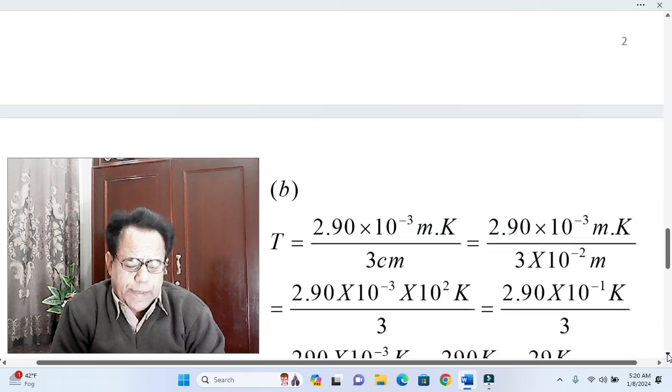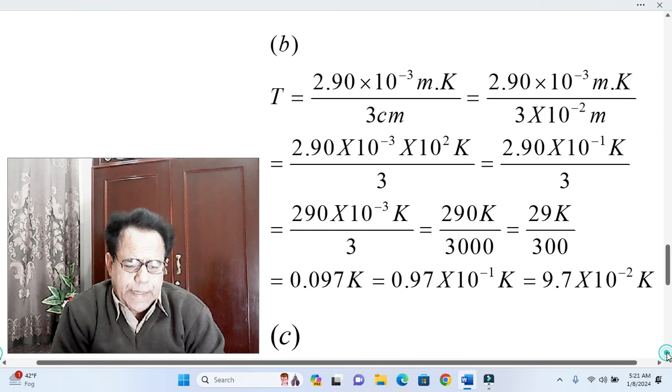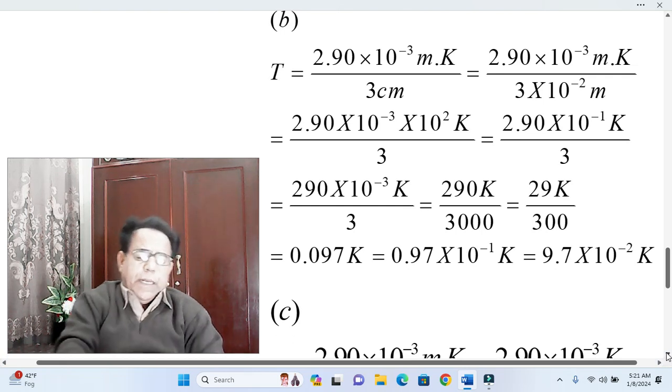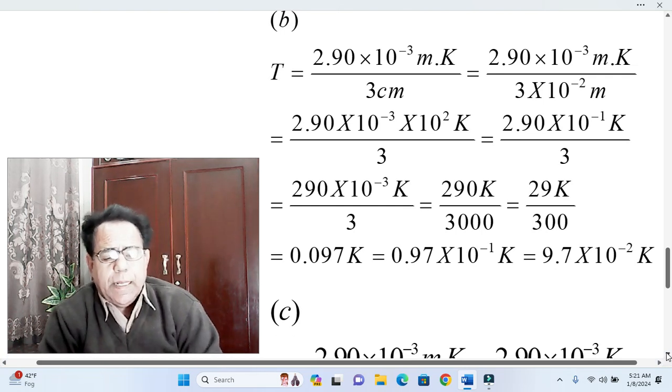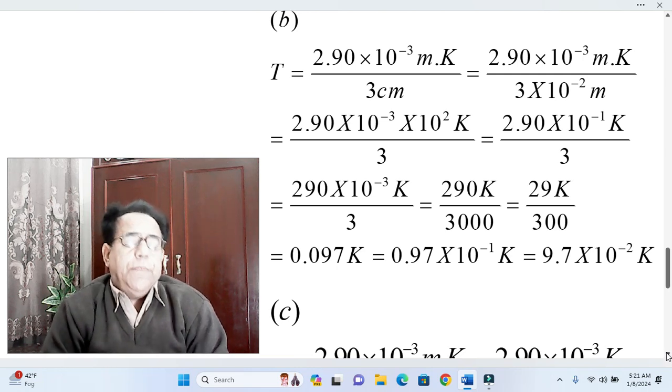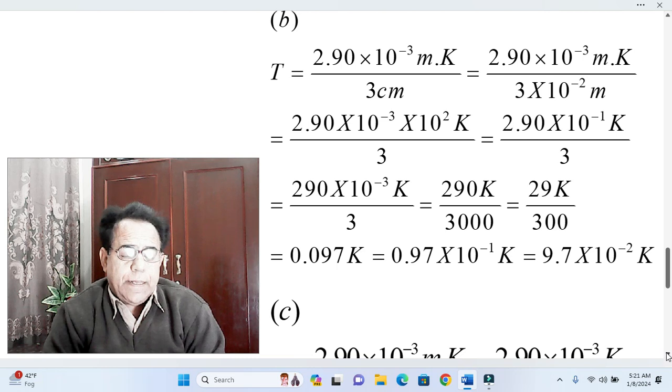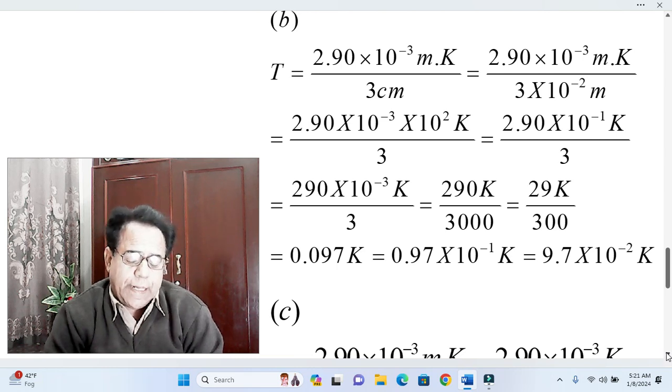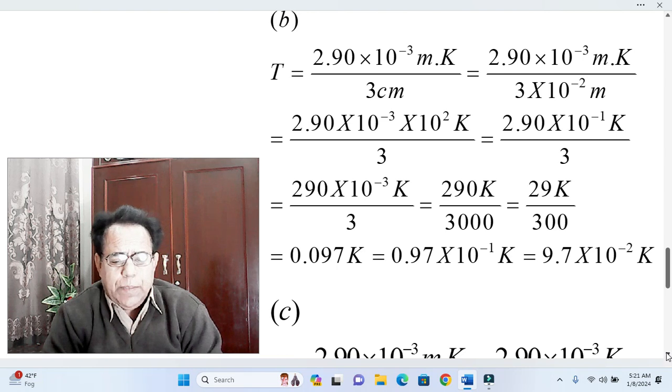Dear students, quite similar will be the part B. Part B, T is equal to 2.90 into 10 raised to the power minus 3 meter Kelvin divided by 3 centimeter. We know that centi means one hundredth part. That is, centi means 10 raised to the power minus 2. So our T alternatively becomes equal to 2.90 into 10 raised to the power minus 3 meter Kelvin over 3 into 10 raised to the power minus 2 meter.